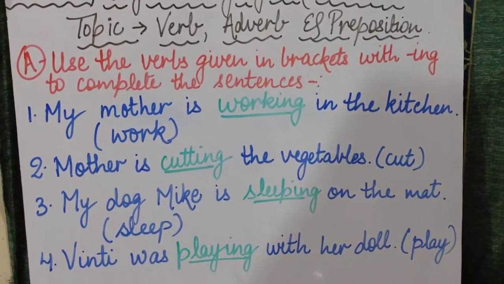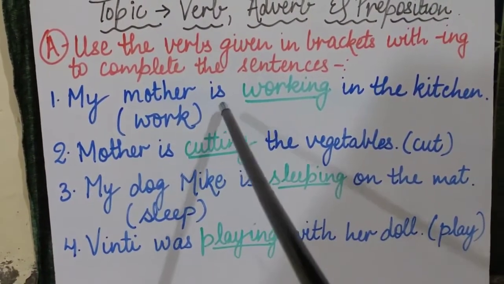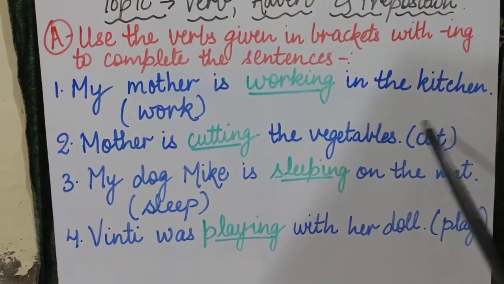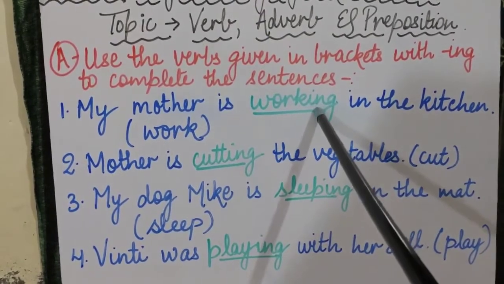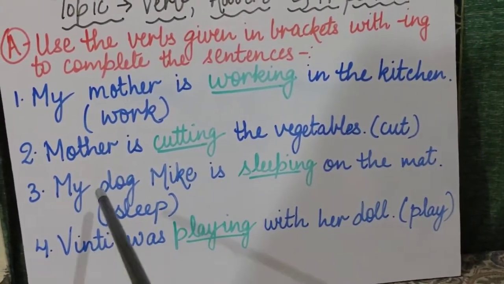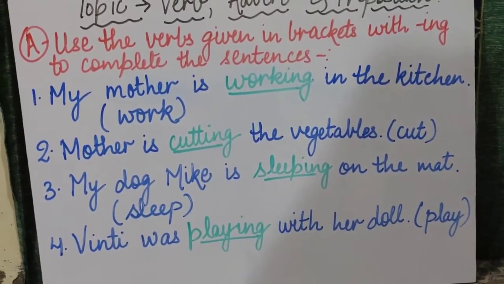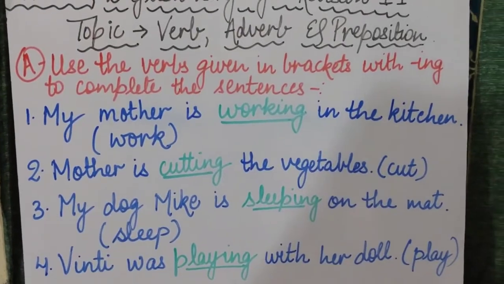Now once again I am repeating this exercise. Children, listen to it very carefully. My mother is working in the kitchen. As the verb word was work, we will be using working here. Mother is cutting the vegetables. My dog Mike is sleeping on the mat, and Vinti was playing with her doll. So I hope this topic is clear to you all.